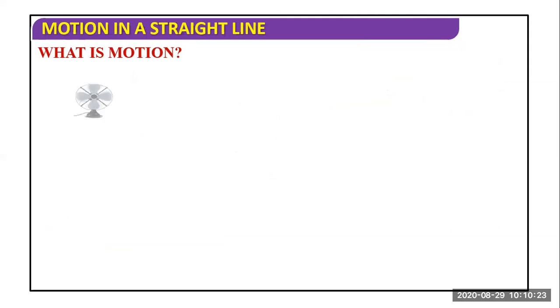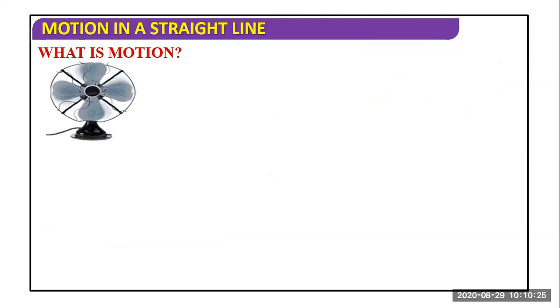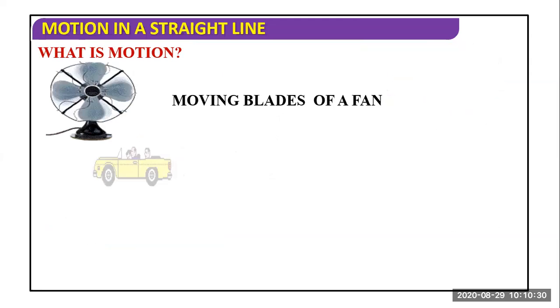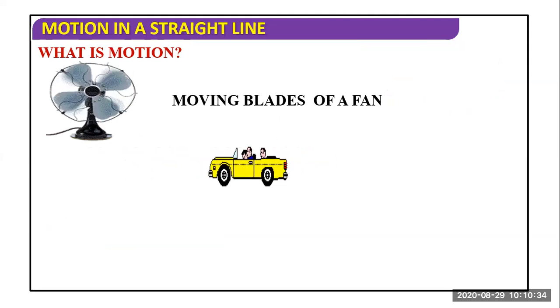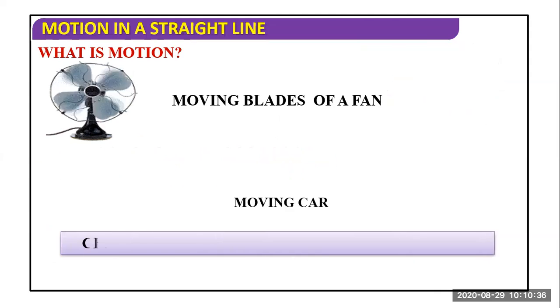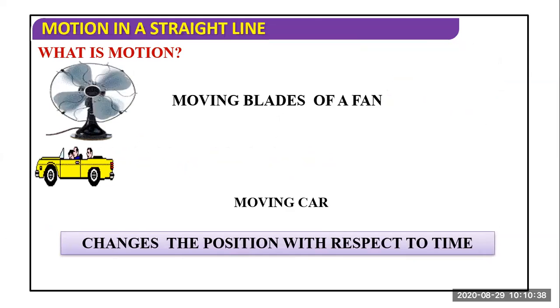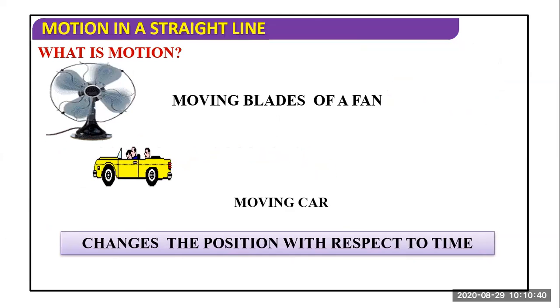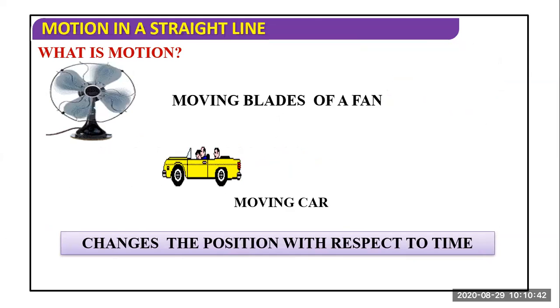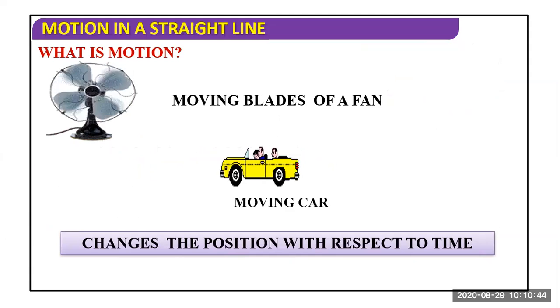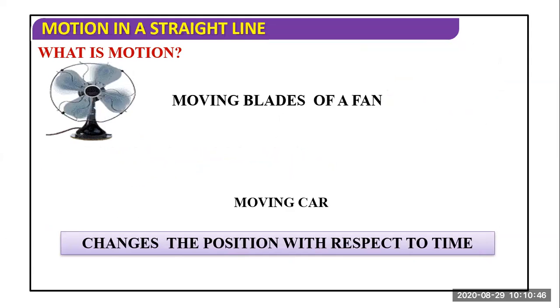So what is motion? A running fan can be considered in motion because its blades are rotating. A moving car can be considered in motion. Change of position with respect to time: if the position of an object changes with time, then we call it in motion.